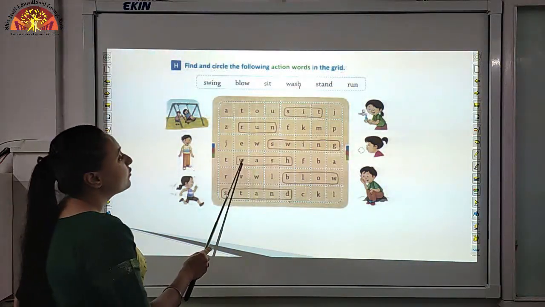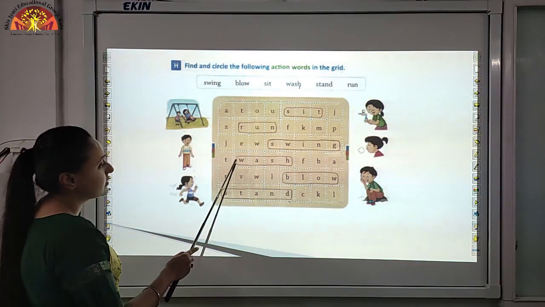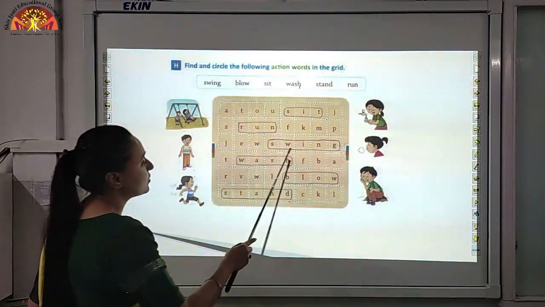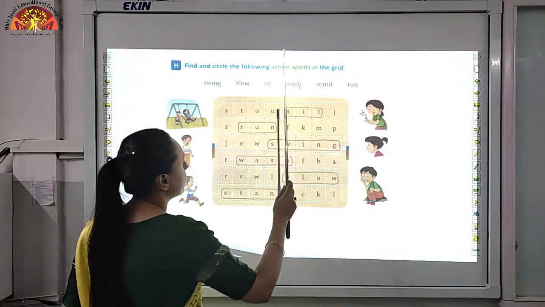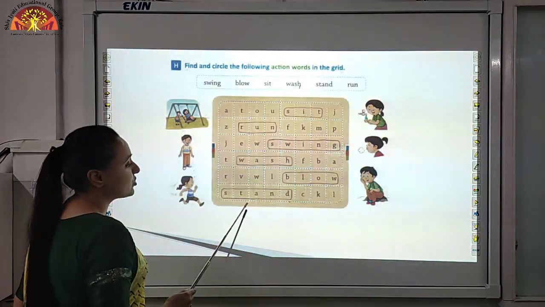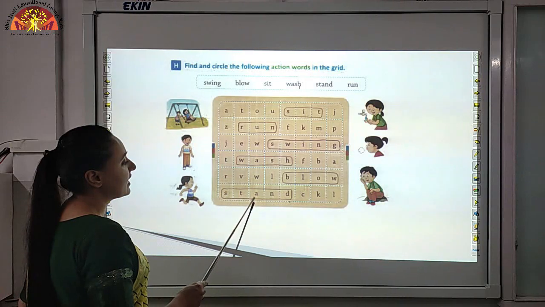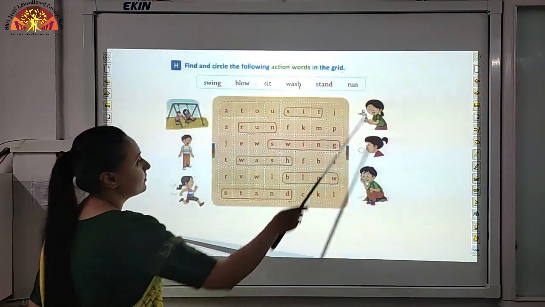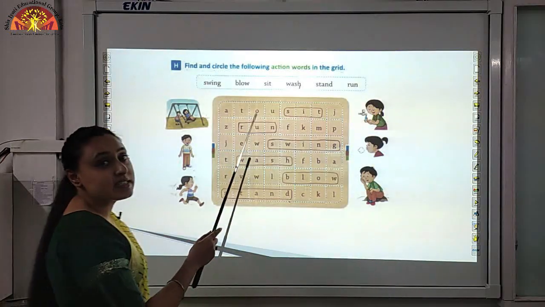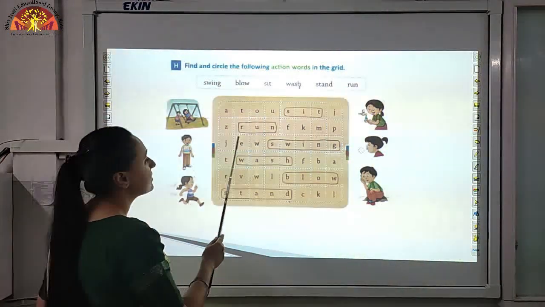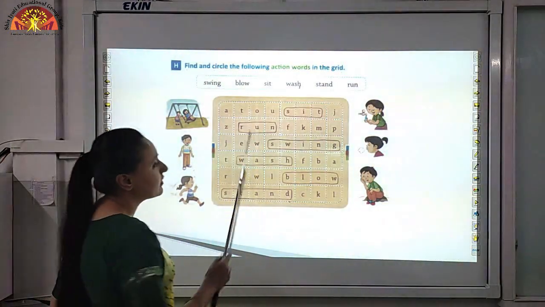Wash is in the 4th row. Circle it, children. Then stand. Here in the last row you will find S-T-A-N-D, stand. Then run, you will find run in the second row, circle it, R-U-N, run.